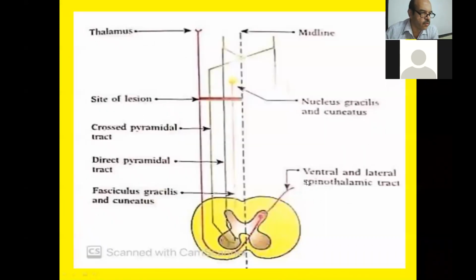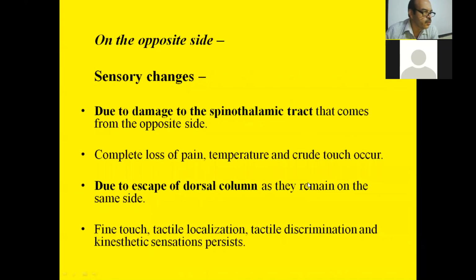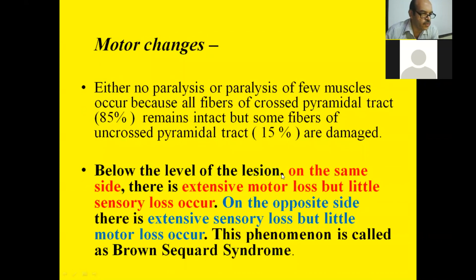But on the opposite side, sensory loss will be more. So here we have discussed that below the level of the lesion on the same side, there is extensive motor loss but little sensory loss. On the opposite side, there is extensive sensory loss but little motor loss. This phenomenon is called Brown-Sequard syndrome.